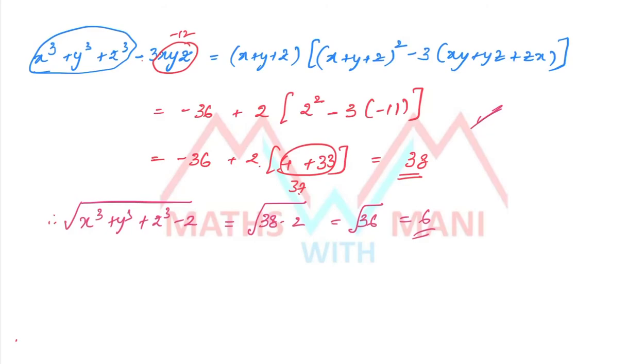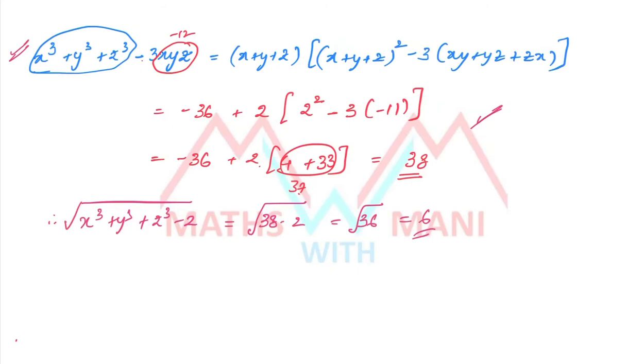There you have to substitute the values which satisfy all the three conditions. Both methods are correct, but this is the direct algebraic identities method, and the first method is using substitution, but that substitution is very difficult. When you have more practice, then only you can directly get the substitution values.